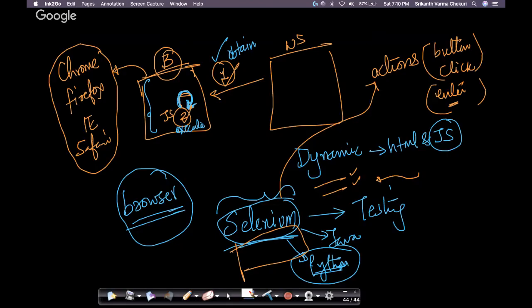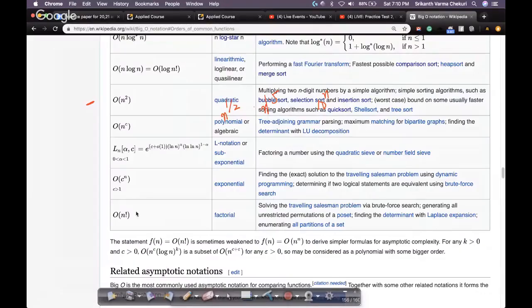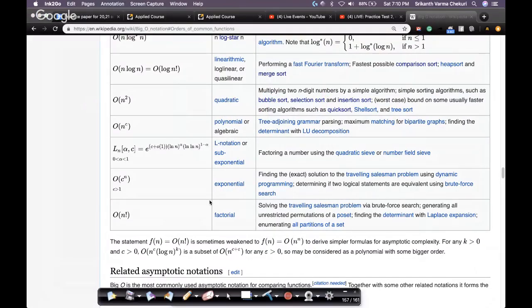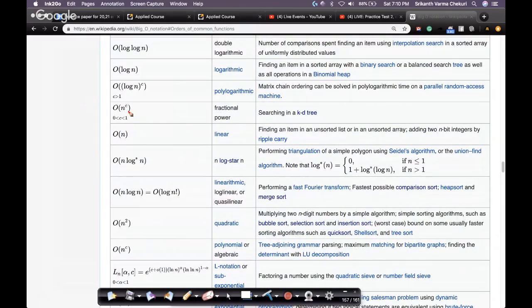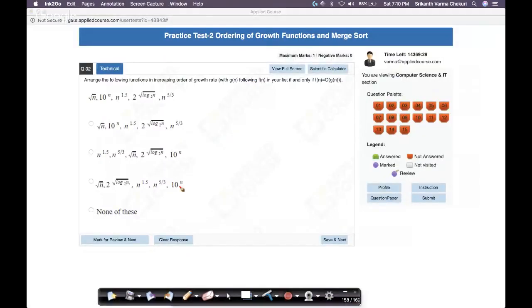Again, if you're not convinced with that, let me just show you this. Okay, this is very important. Look at what we have here. You have n power c here, where c lies between 0 and 1. So n power half will lie here, and order of n is here. You have n square here and n power c here, where c is greater than 2. So what we have right now is n power half. Let me open that up. So n power 1.5 certainly grows faster than n power half, but slower than 10 power n.